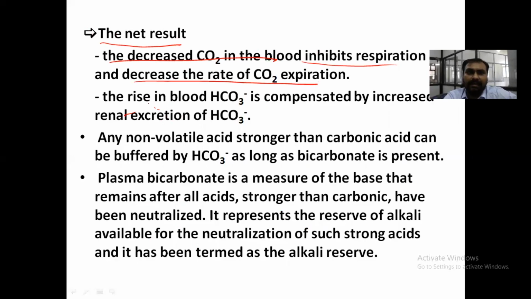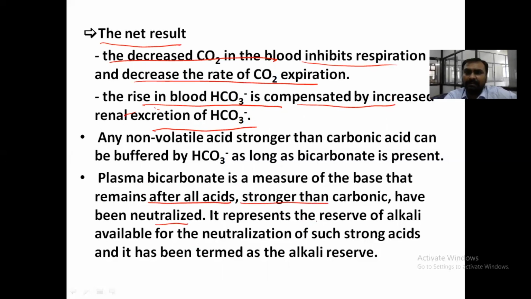If there is a rise in blood HCO3, it will be compensated by increased renal excretion of bicarbonate. Any non-volatile acid stronger than carbonic acid can be buffered by bicarbonate as long as bicarbonate is present. The plasma bicarbonate is a measure of the base that remains after all acids stronger than carbonic acid have been neutralized.